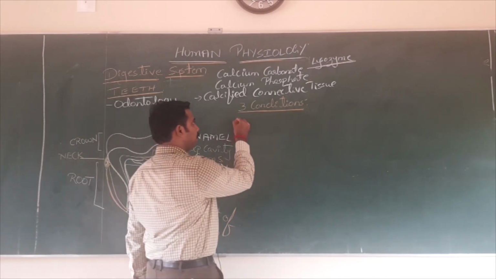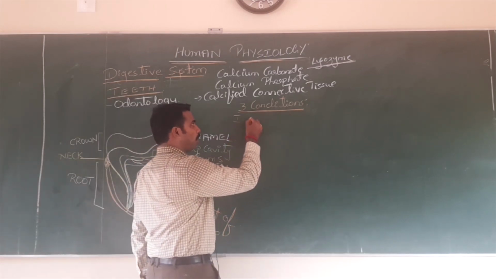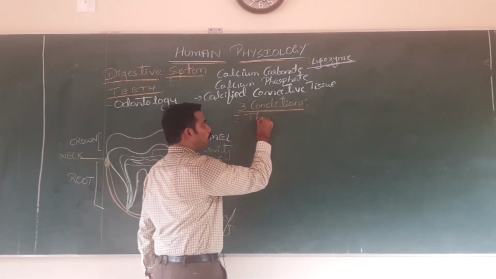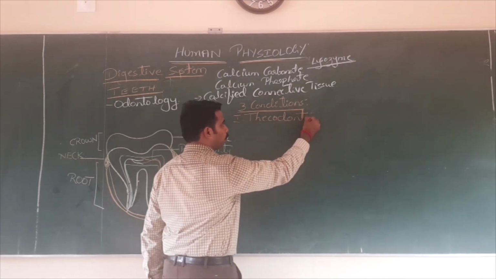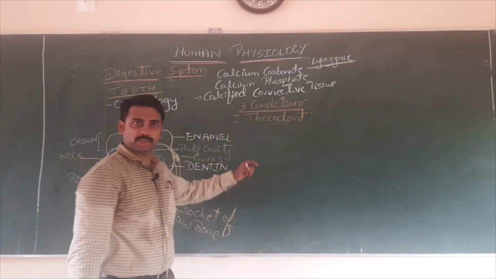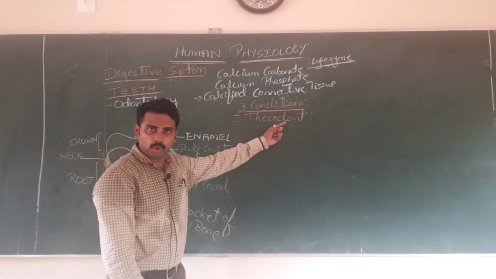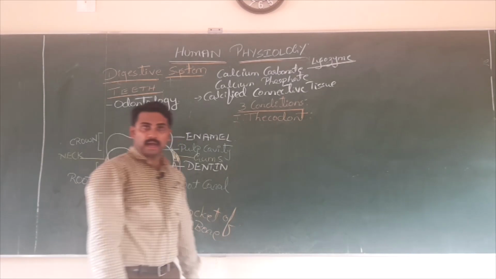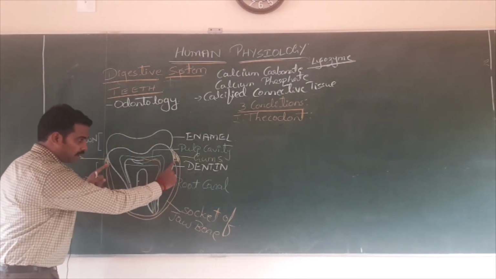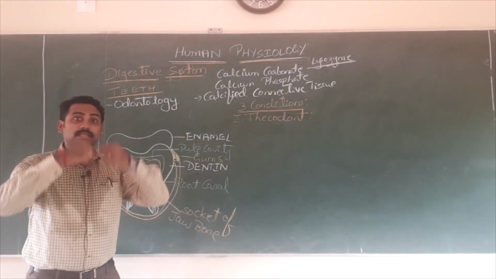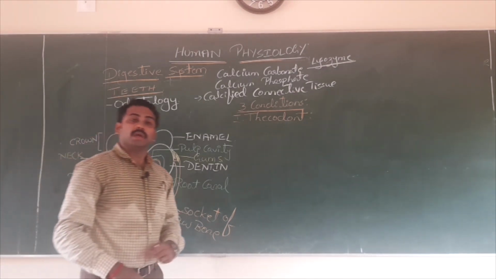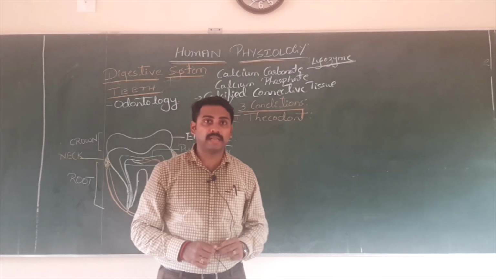What is thecodont? Write down. Teeth are present in the socket of the jawbone. We are lucky. In a frog, teeth are just attached to the surface of the jawbone. That I will tell you in detail in the coming session.